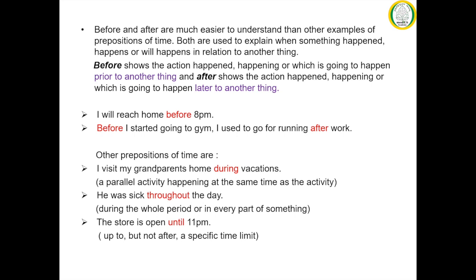Next example, the store is open until 11 p.m. We can also substitute the preposition until by the preposition up to, which is an example of a compound preposition, and it means the same. It indicates a specific time limit and it does not indicate the time after that. Here the time limit is given by 11 p.m. So it does not indicate the time limit after 11 p.m.